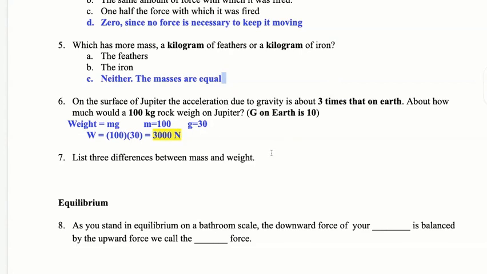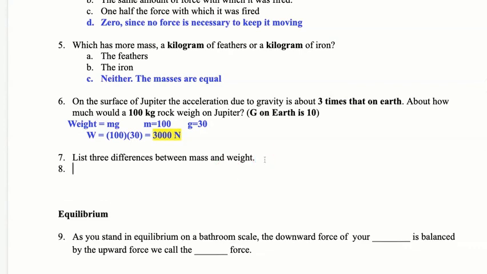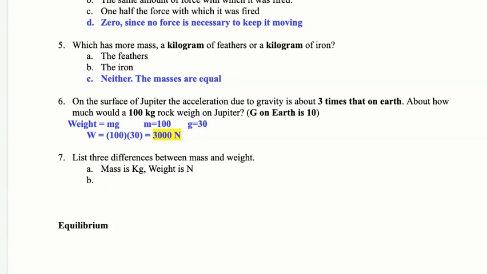List 3 differences between mass and weight. Okay, so obviously our answers may differ. I'll come up with the first 2 that I can think of. Mass is kilograms. Weight is Newton. We could say that mass is the amount of matter, I'll say stuff, in an object. Weight is the force of gravity.